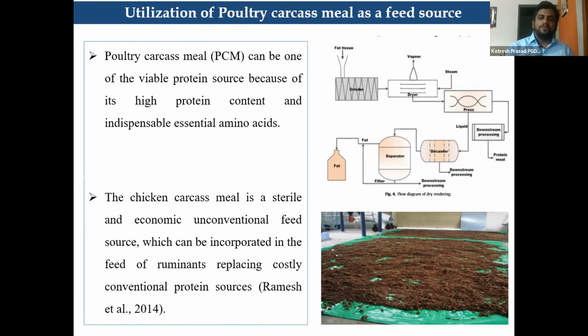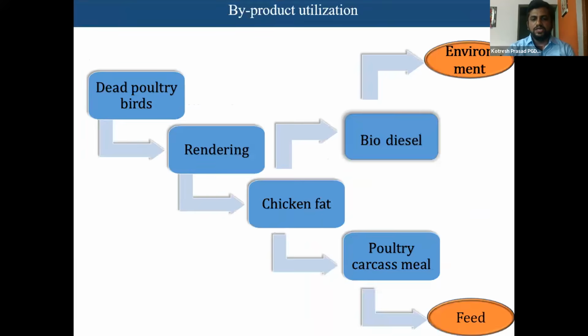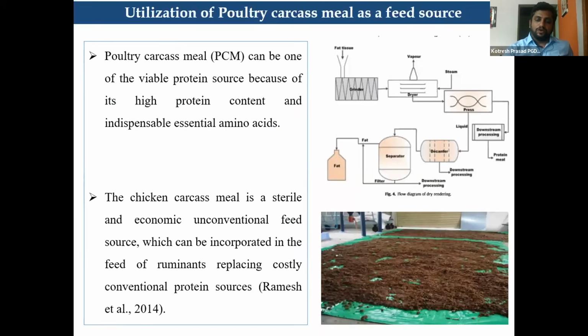And also this meal is produced at high temperature under condensers. So there will be more than 100-degree temperature, where this carcass and wastes of poultry will be boiled. So there are no bacteria or viruses which will sustain that high temperature. So it will be like sterilized. So the chicken carcass meal is a sterile and economical unconventional feed source which can be incorporated in the feed of ruminants, replacing costly conventional protein sources. Like we can easily replace soybean meal or groundnut cake.